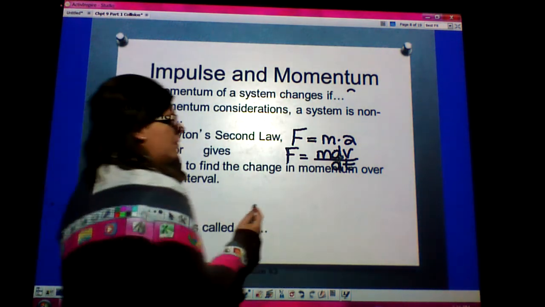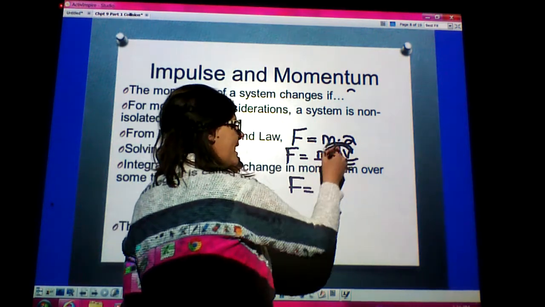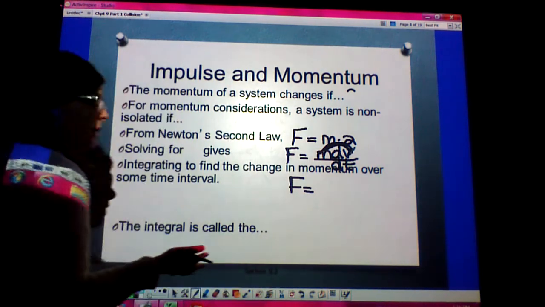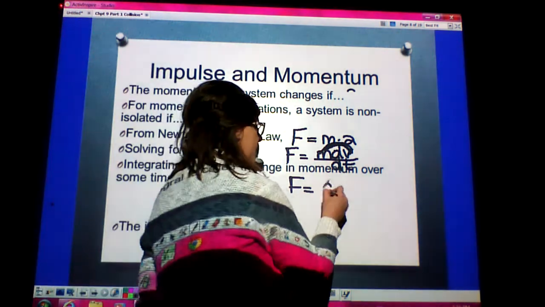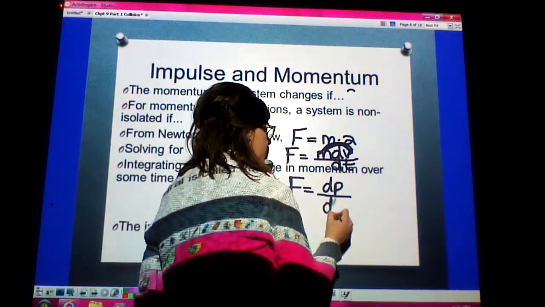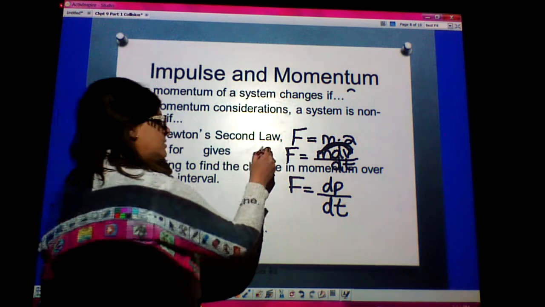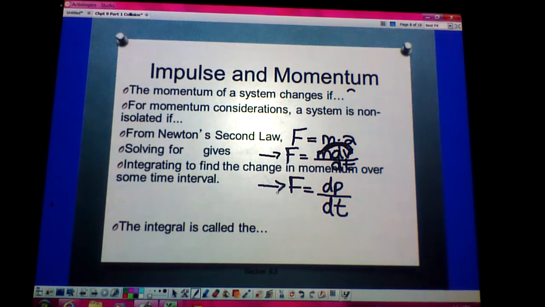Since mass times velocity is momentum, the rate of change in momentum over time is also equal to force. So force is equal to dp over dt.